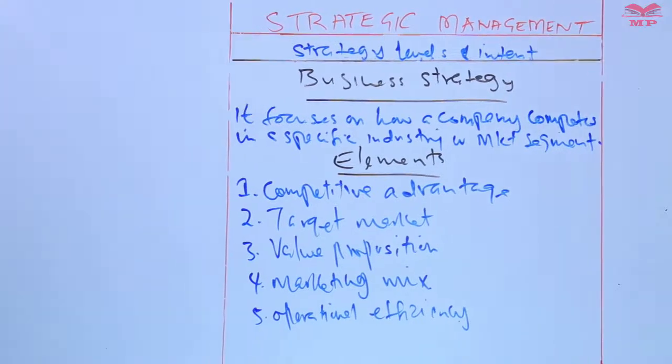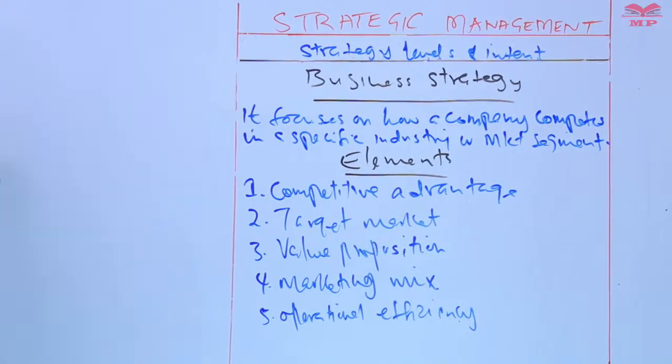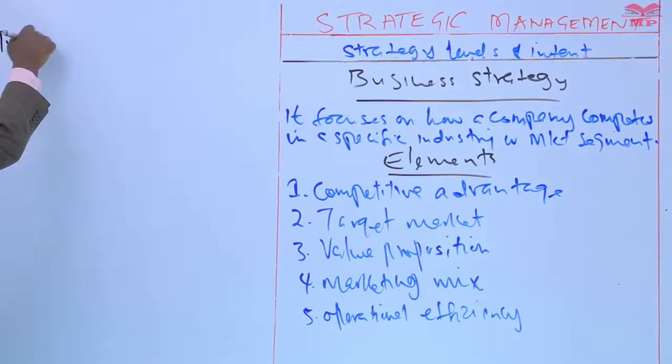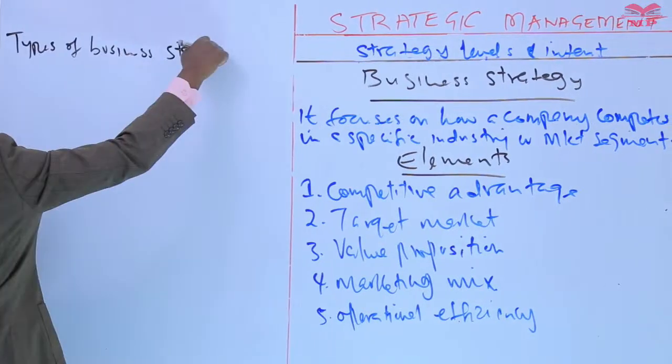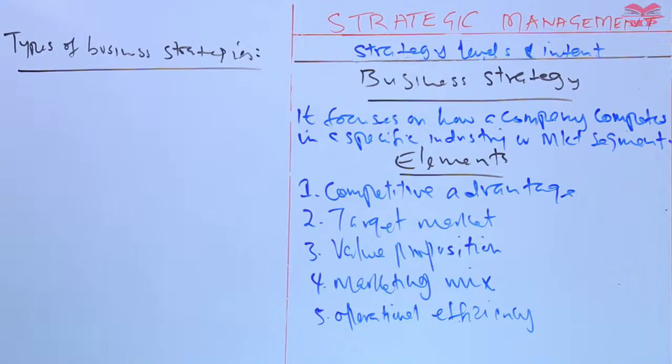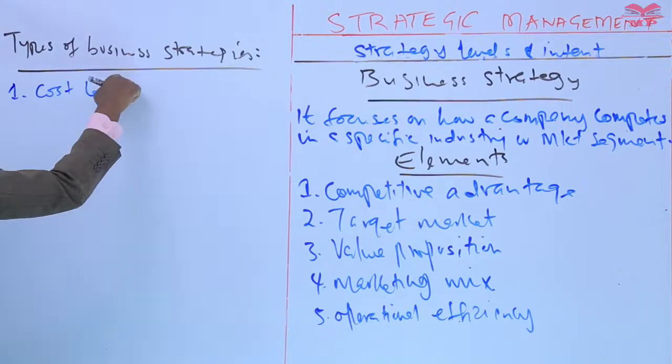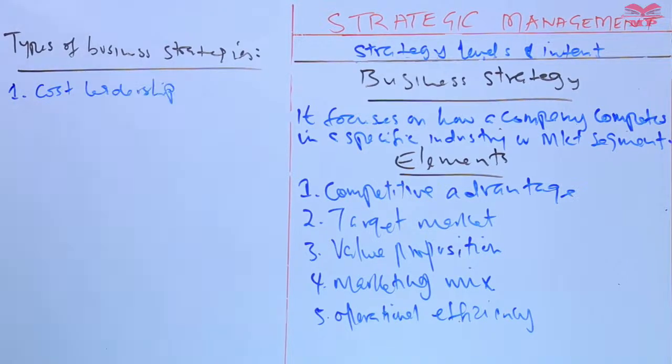Types of business strategies. The first type is cost leadership strategy. This strategy aims to become the lowest cost producer in the industry, and it allows the company to offer lower prices than competitors while still maintaining profitability.